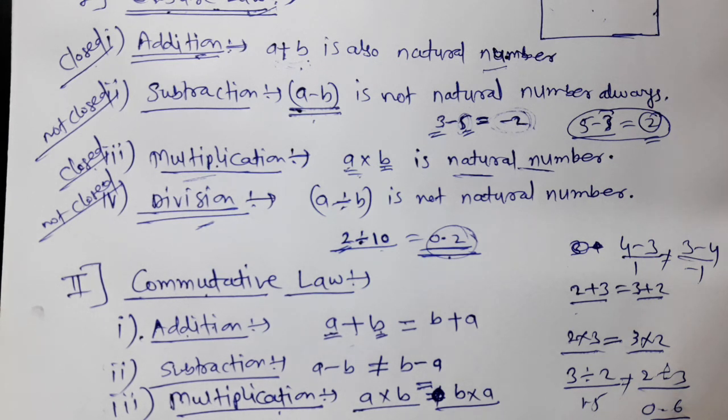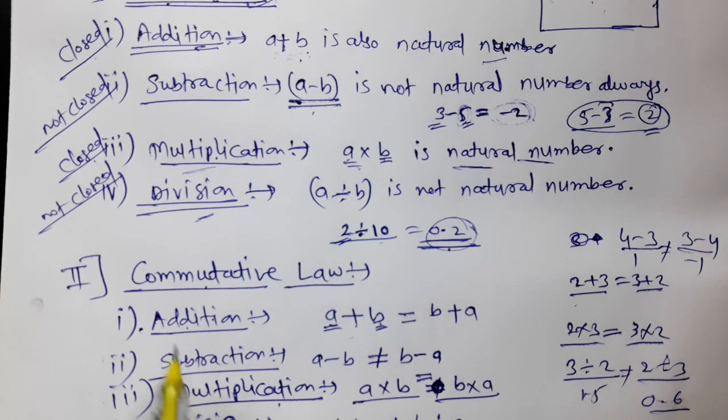Now these properties we are applying for natural numbers. The same closure property we can apply for integers, whole numbers, and rational numbers also. We will take examples of these in coming videos.